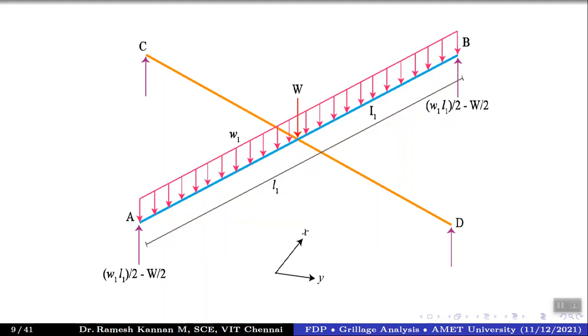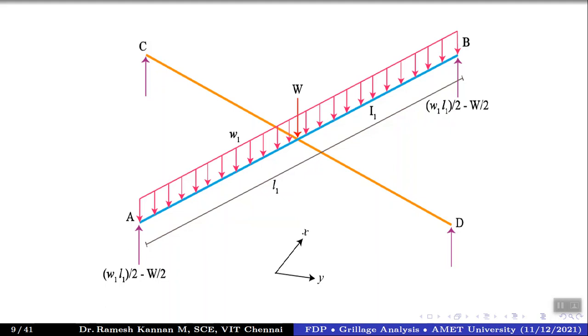The length of the beam is L1, and the reaction at the support is W into L1, the entire load, divided by 2, half of that, minus W by 2. This is the weight imposed, and that is in the downward direction. I take the downward direction as negative, so it is negative W by 2. Then there's another beam that crisscrosses here, CD, which has the same loading pattern.